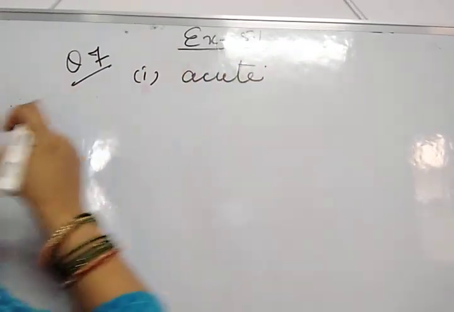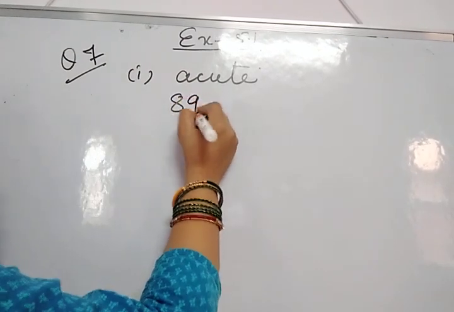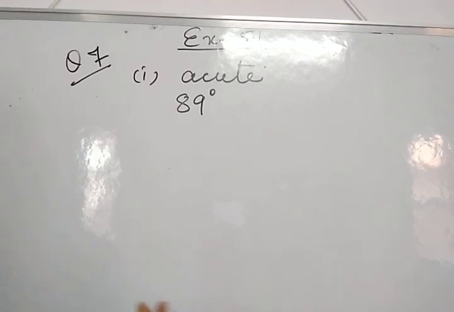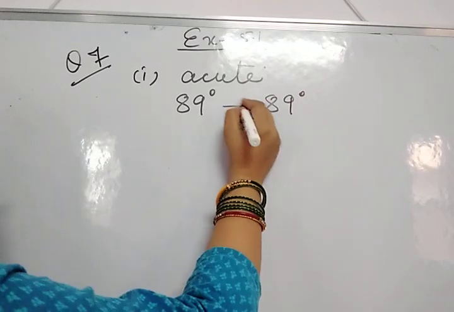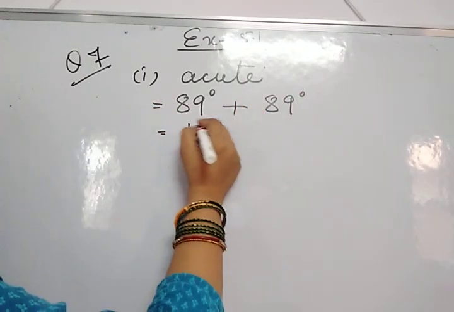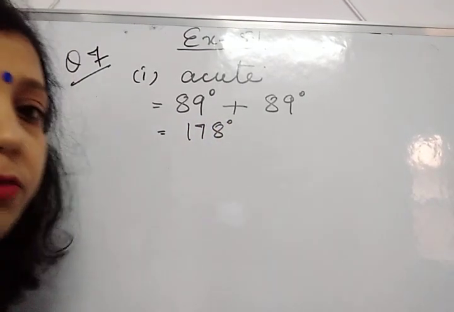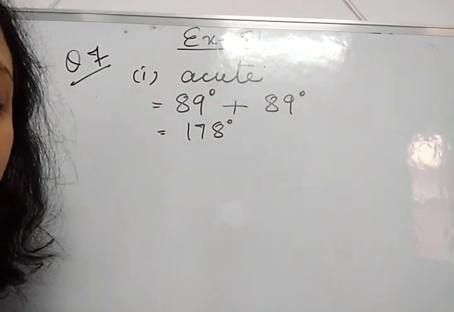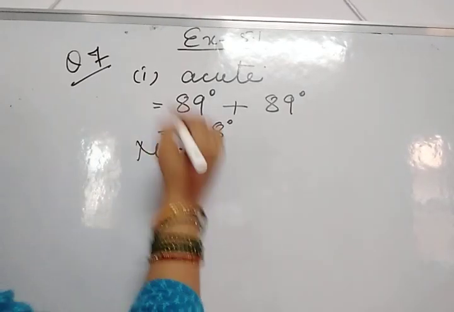If both of them are acute angles, means less than 90 degrees. Suppose we assume that the greatest angle less than 90 degrees is 89 and the other angle is also 89, then what will be their sum? 178 degrees. If their sum is not equal to 180 degrees, then these two angles cannot be a pair of supplementary angles. So the answer is no.